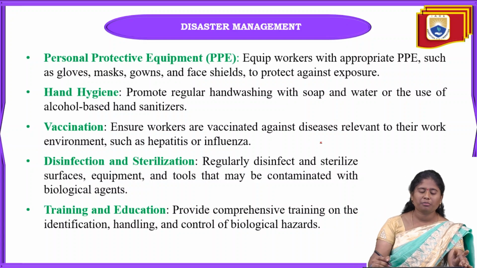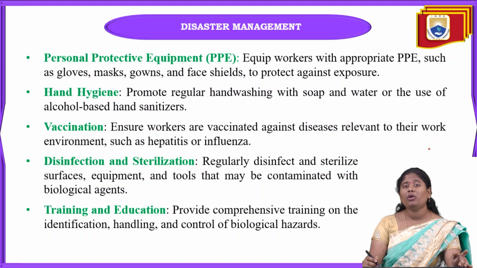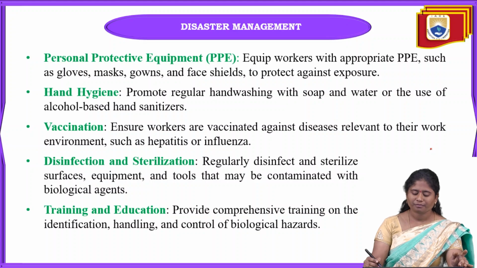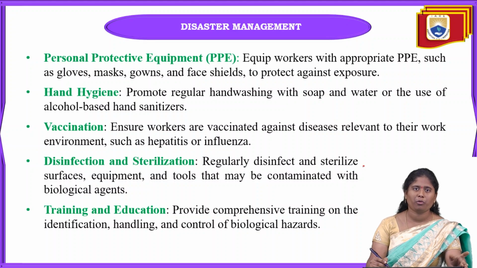Okay. And next one is vaccination, and we have to ensure that workers are vaccinated against these biological hazard diseases. Why? Because if you are not vaccinated, these diseases can easily affect you, such as hepatitis or influenza, and they can affect workers or normal people also.